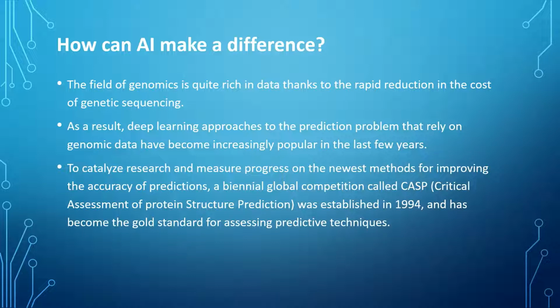The field of genomics is quite rich in data thanks to the rapid reduction in the cost of genetic sequencing. As a result, deep learning approaches to the prediction problem that rely on genomic data have become increasingly popular in the last few years. More people have been trying to challenge this problem and coming up with solutions.